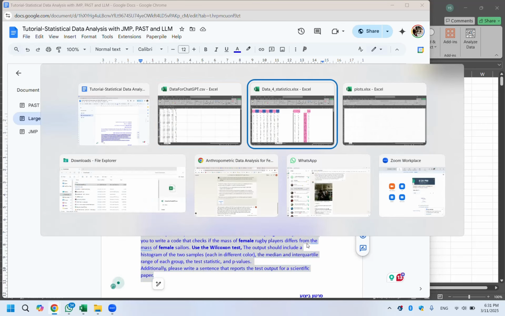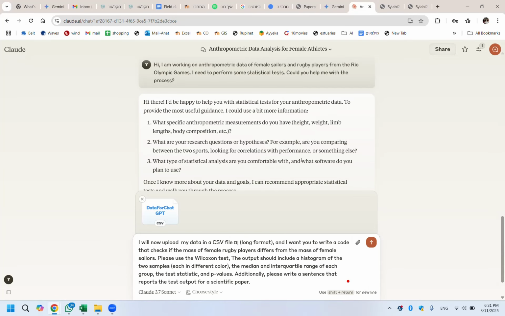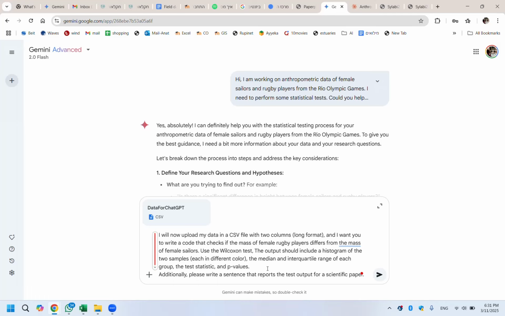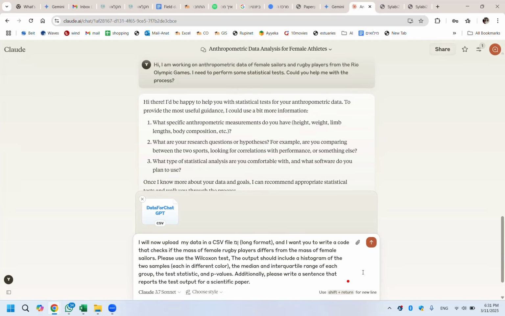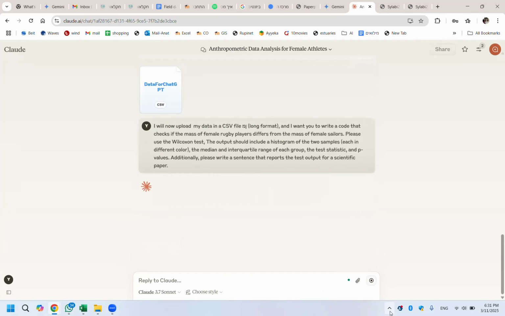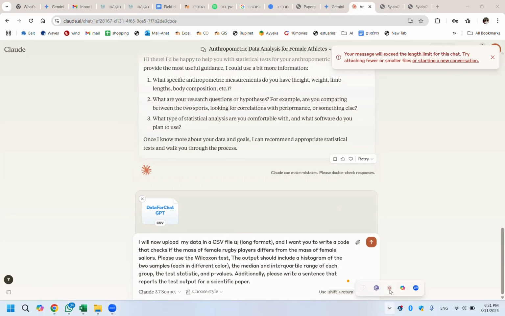Now, I have already prepared everything. To upload the data to Claude, I used this symbol. To upload it to Gemini, I use the plus symbol here, and I will run the test and pause because it takes some time.